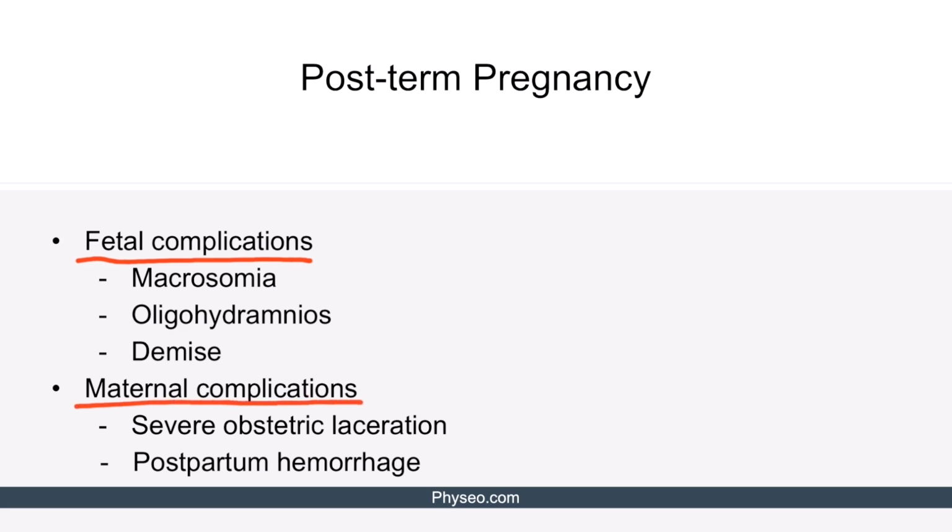Let's discuss maternal complications now. Mother might develop severe obstetric lacerations, either spontaneous or iatrogenic, due to fetal macrosomia during post-term pregnancy. Postpartum hemorrhage might also occur due to overdistension of the uterus by a macrosomic baby and the relative weakness of the myometrium.